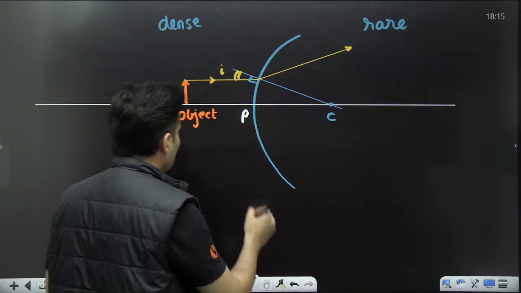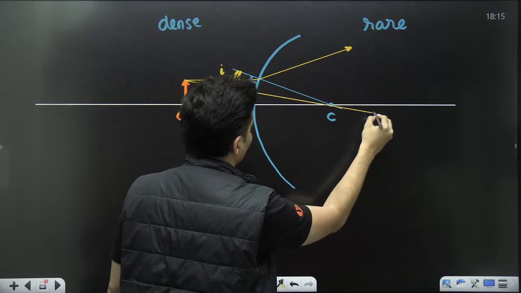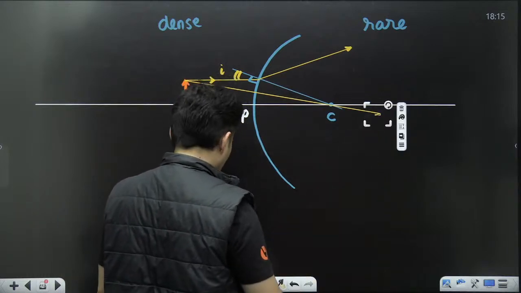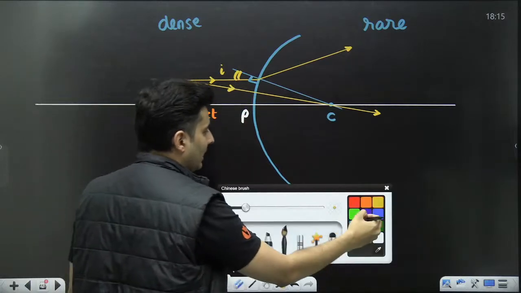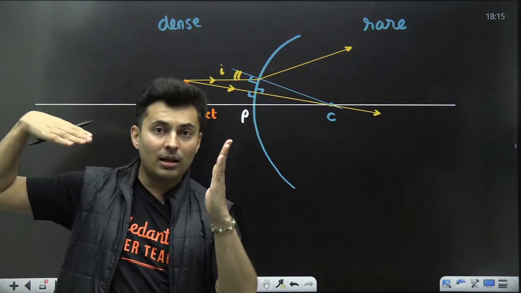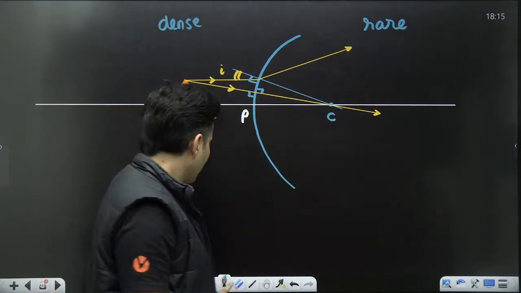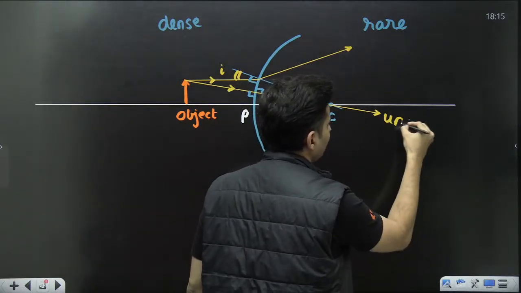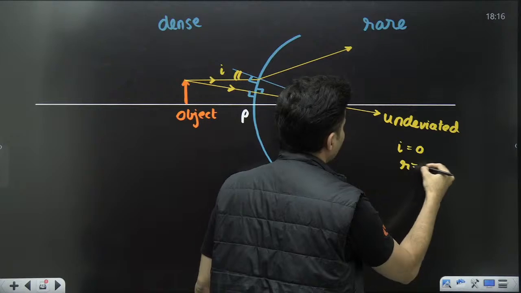So how about showing a ray which directly goes through the center of curvature, something like this. The reason I showed that ray is because that particular ray will go undeviated, because it will be normally incident. When it is normally incident, the angle of incidence is 0. Angle of refraction is also 0. So it will go undeviated. The reason being i is 0 and so is r.